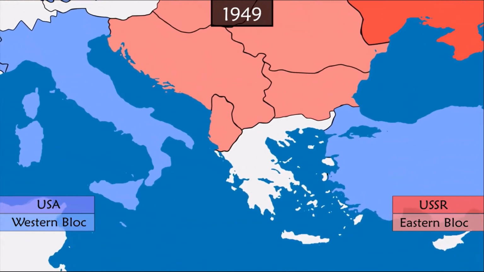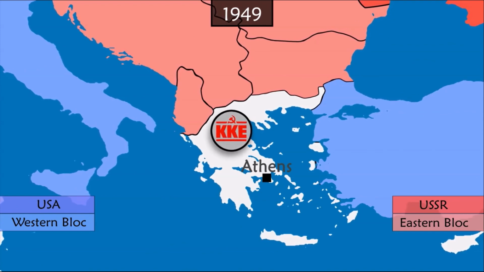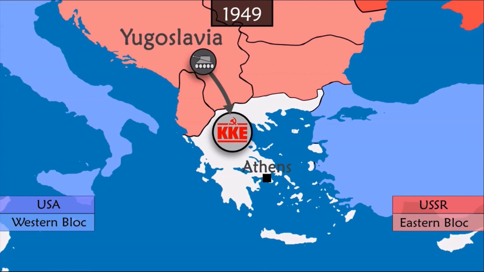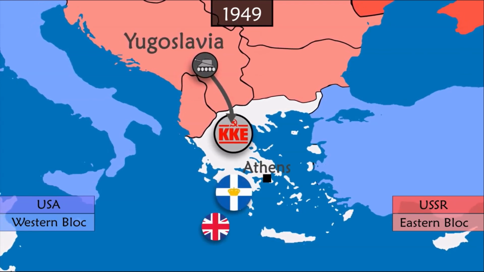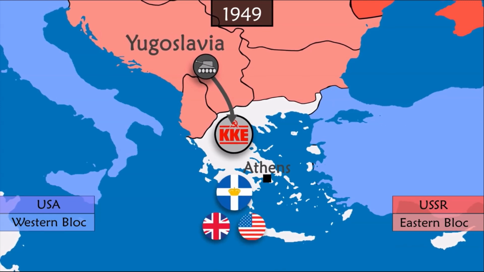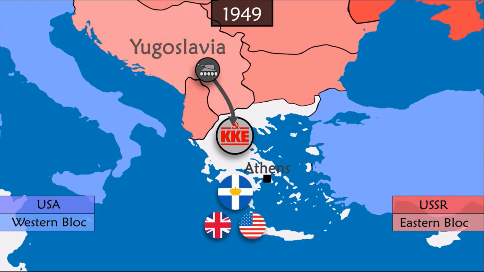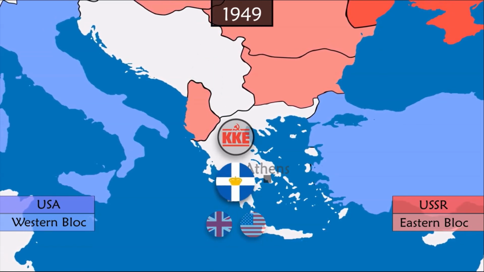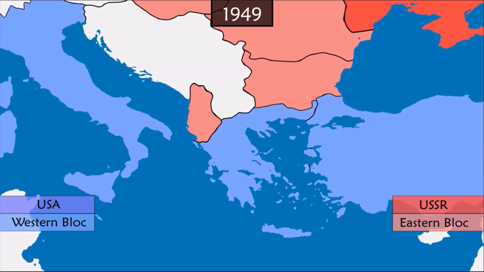The first one takes place in Greece, where a rebel communist militia from the Second World War, supported by the Soviets and armed by Yugoslavia, enters into a civil war against the traditional monarchist party, supported and financed by Britain and then the United States. However, following tensions, the USSR breaks its alliance with Yugoslavia. As a result, Greek communists lose vital support and are forced to lay down their arms. Greece then becomes part of the Western Bloc.